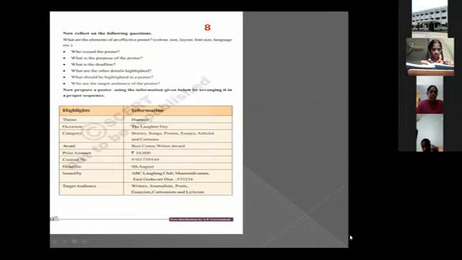See, theme is humor, occasion the laughter day, category stories, songs, poems, essays, articles and cartoons. They can send any of these. Award, best comic writer award they will get. The winner is going to get the best comic writer award. And prize amount 10,000 rupees. You can announce the prize amount as 10,000 rupees.